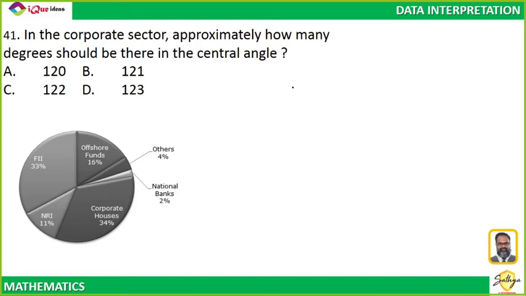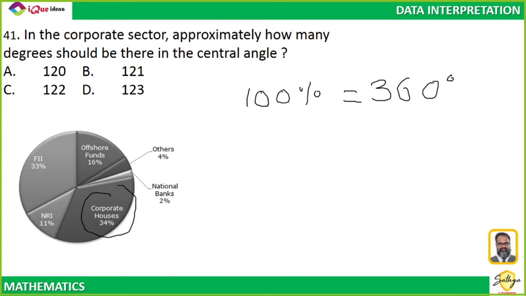Now this you have to be careful and precise with the calculations. In a pie chart, we have seen 100% should be equal to 360 degrees. So corporate is 34%. So 34% is how much?